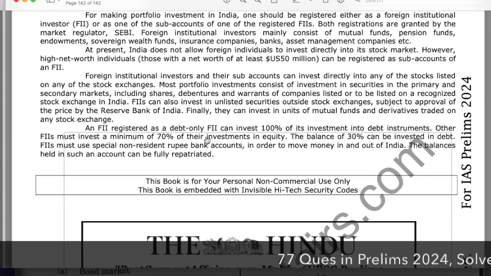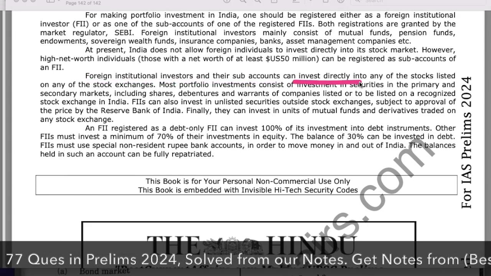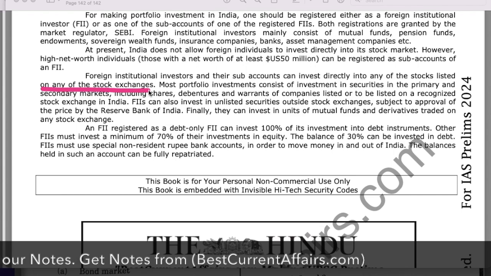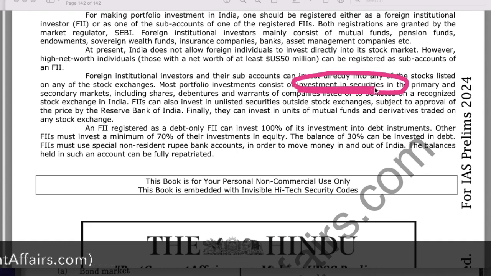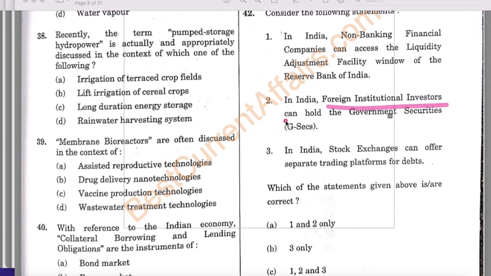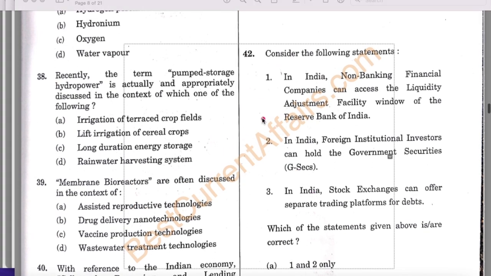On page number 142 it is here clearly mentioned that foreign institutional investors and their sub accounts, they can invest or hold directly into any of the stocks listed in any of the stock exchanges in India. Most portfolio investment consists of investment in securities in primary and secondary market, so they can invest and hold in securities. So therefore statement second, that foreign institutional investors, they can hold the government securities, this fact is correct. Now 2 is available in this option. Remove 1 was wrong. 2 is available only in D. There is no need to check the third statement. Therefore D is the answer and this question is solved.